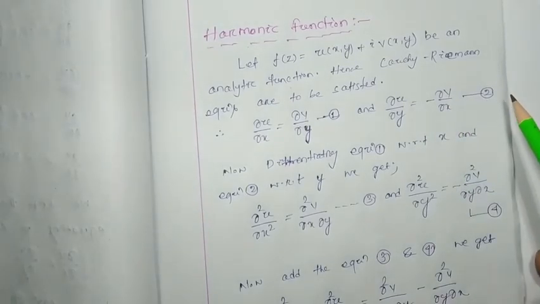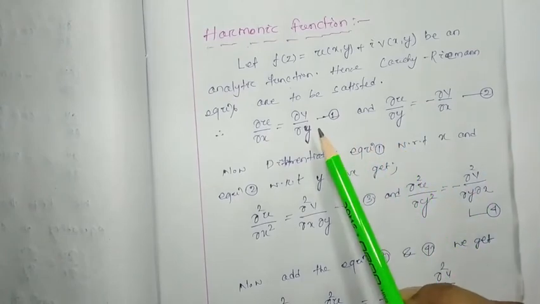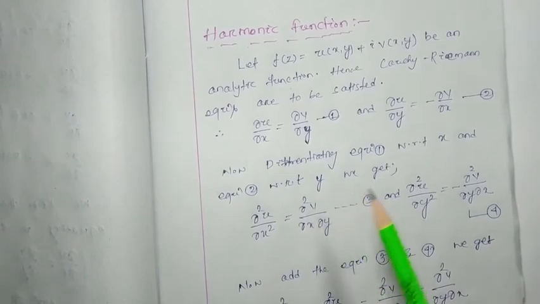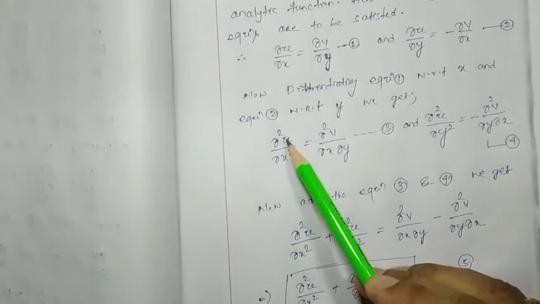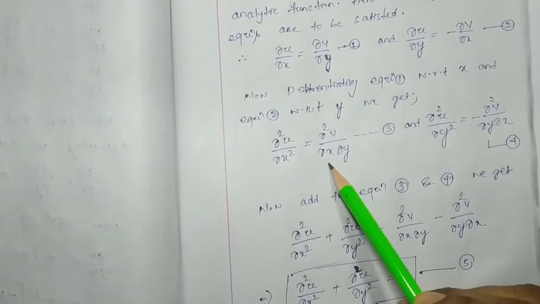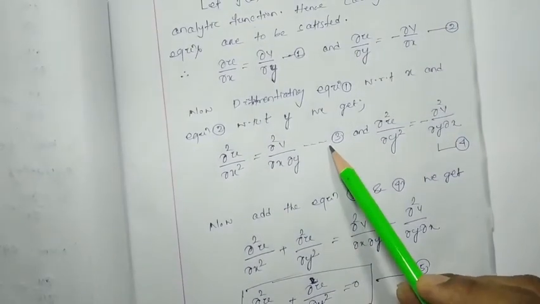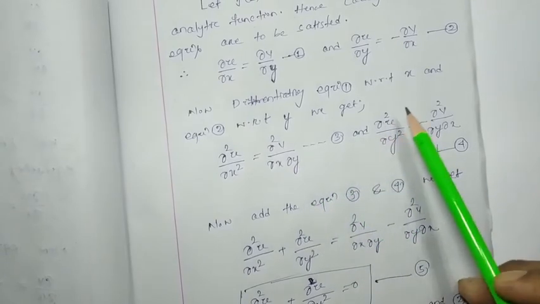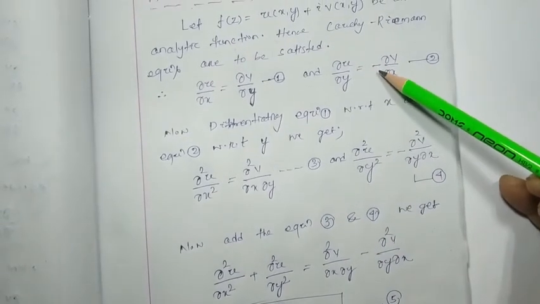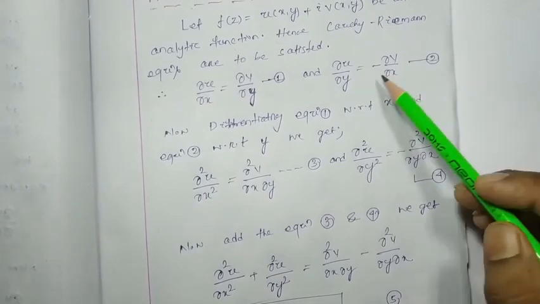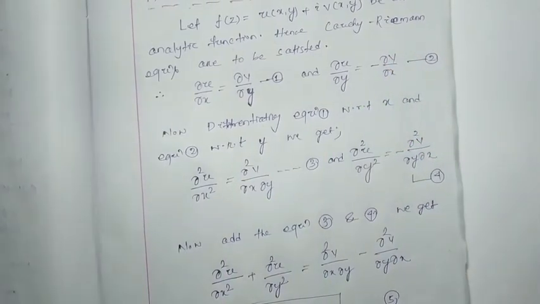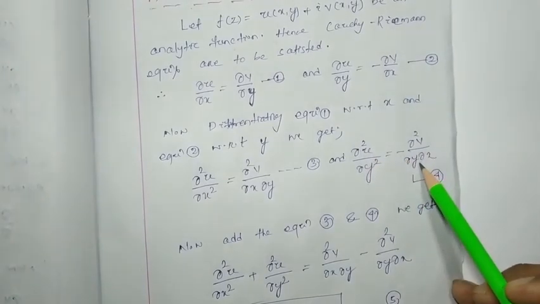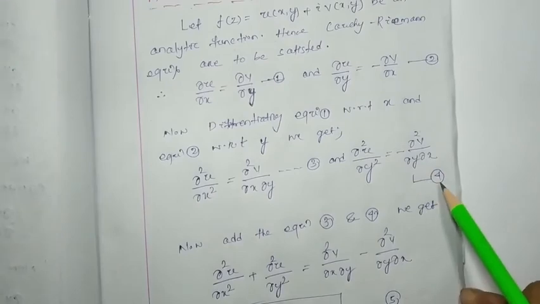Now we have to differentiate equation number 1 with respect to x and equation number 2 with respect to y. What are we going to get? We get ∂²u/∂x² = ∂²v/∂x∂y, equation number 3, and differentiating equation number 2 with respect to y, we get ∂²u/∂y² = -∂²v/∂y∂x. Let this be equation number 4.